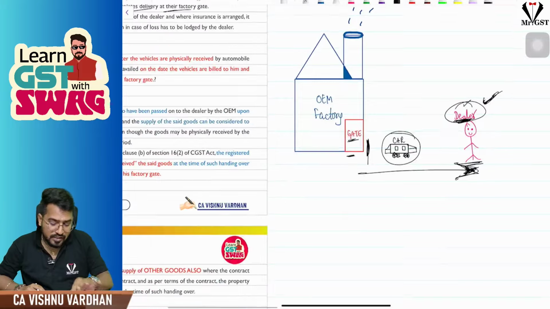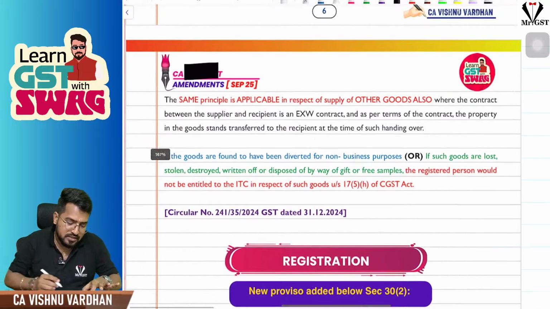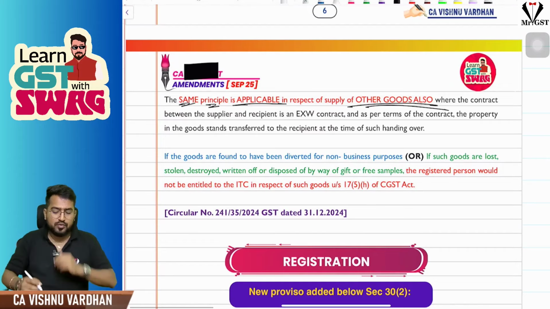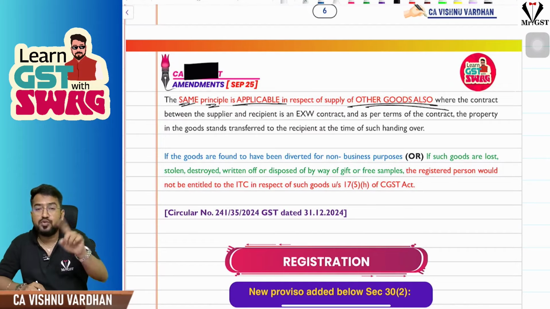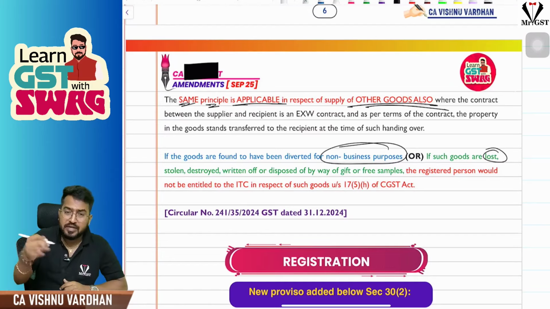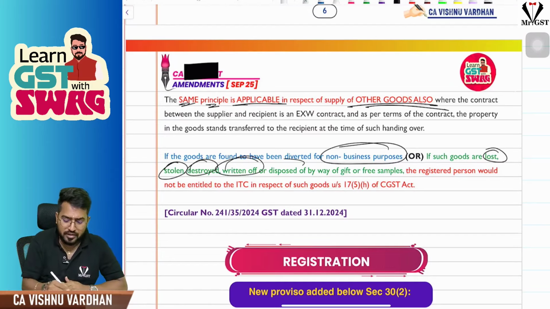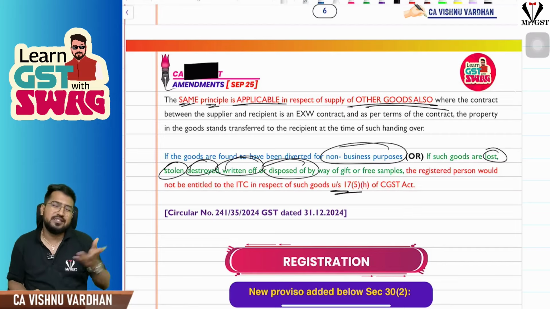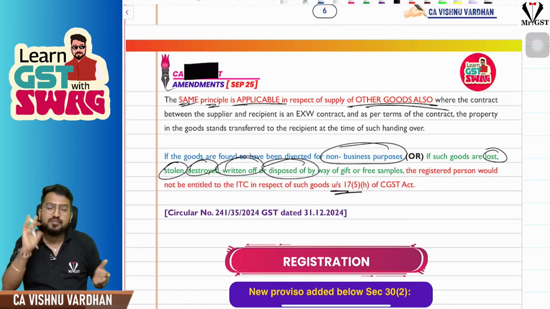And this clarification, this same principle, is equally applicable to other goods also. But the point is, you should bring the goods for business purpose. If you are diverting them for non-business purpose, or in the middle the goods are lost or stolen or destroyed, written off, disposed of, section 17 subsection 5 blocks the credit, you cannot take ITC. That is the basic thing, sir. Please understand, that is the basic clarification.